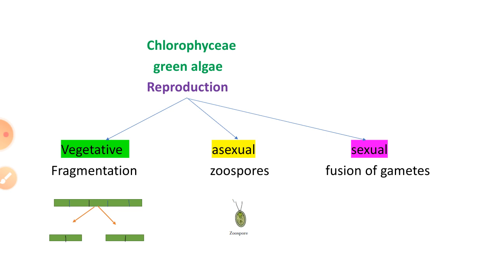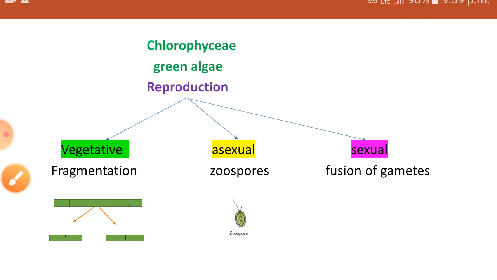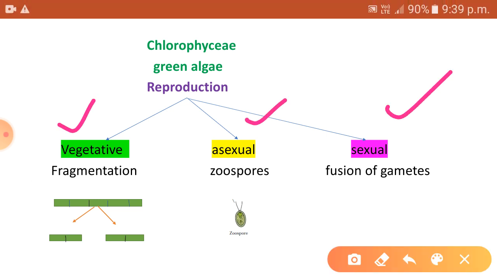The algae reproduce by mainly three methods. They are vegetative, asexual and sexual methods. Vegetative reproduction takes place by fragmentation. This kind of reproduction is usually found in filamentous algae. The filamentous thallus of the algae will break into small fragments. You can see here in the image, each fragment will develop into a new individual alga.